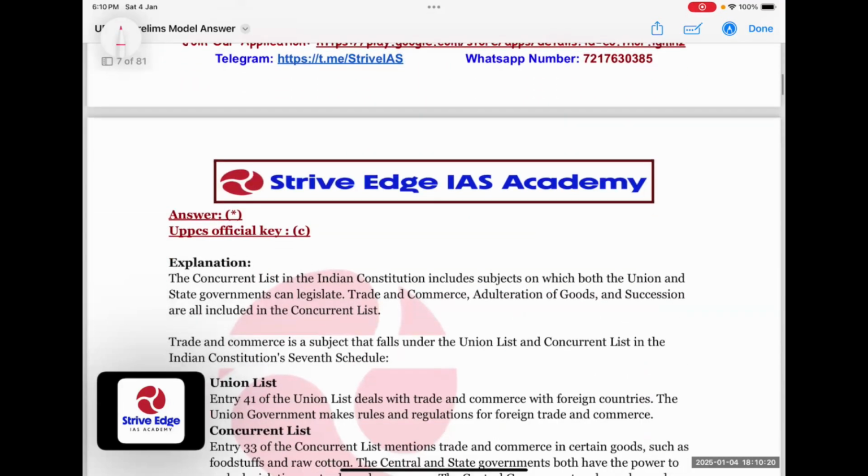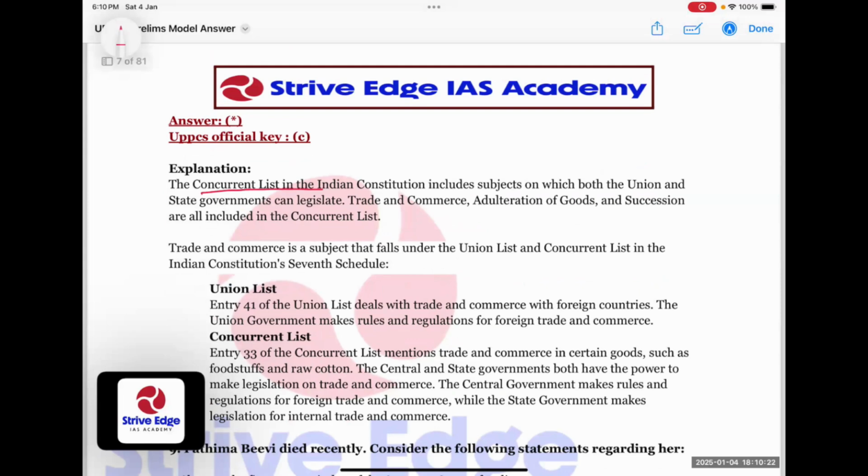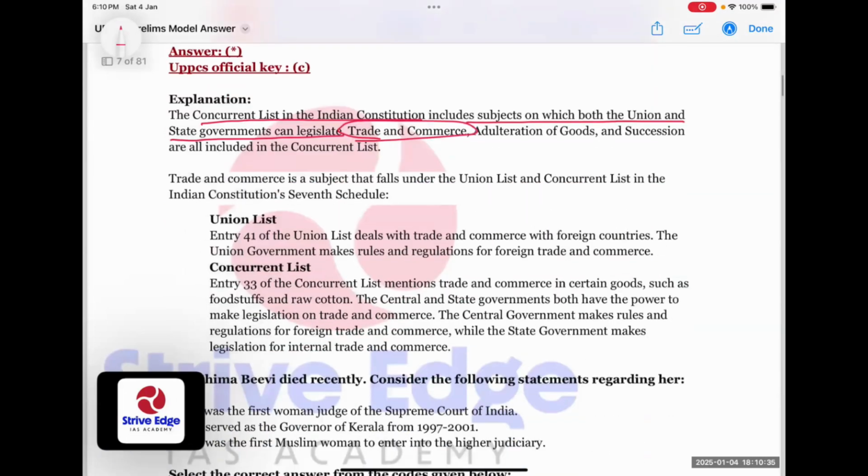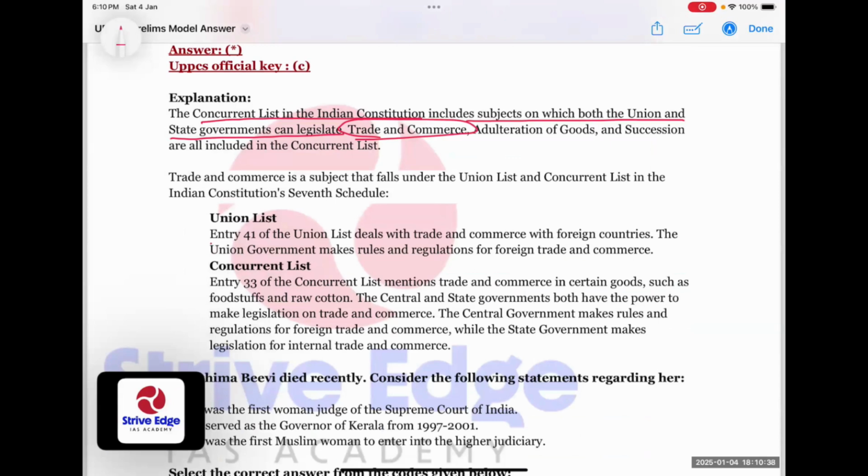But when we read the concurrent list of the Indian Constitution, we come to know that it includes subjects on which both union and state governments can legislate, and trade and commerce is mentioned in both the union list as well as the concurrent list.